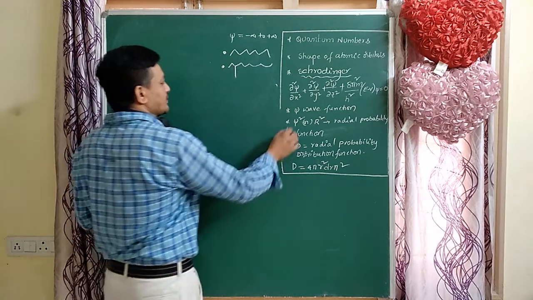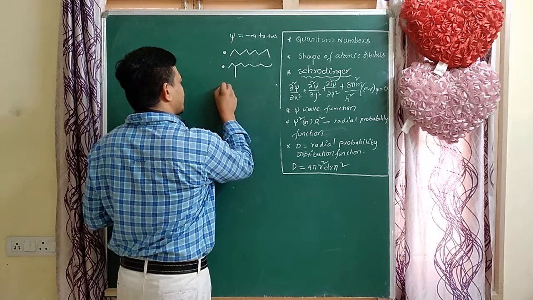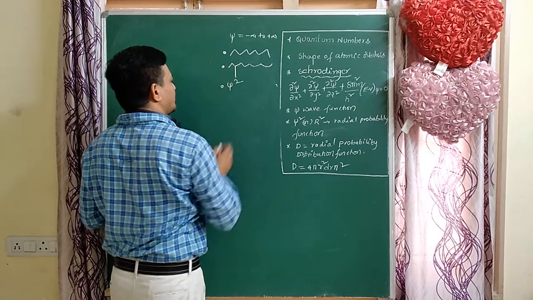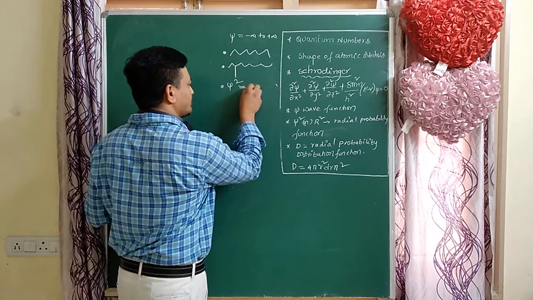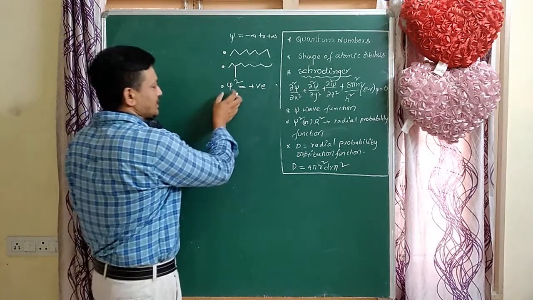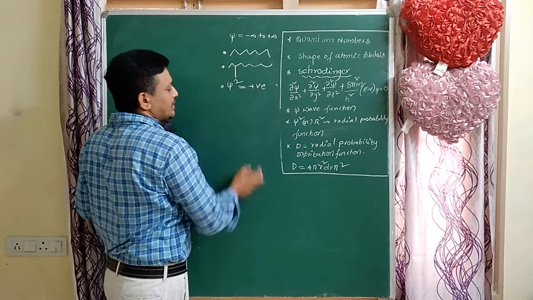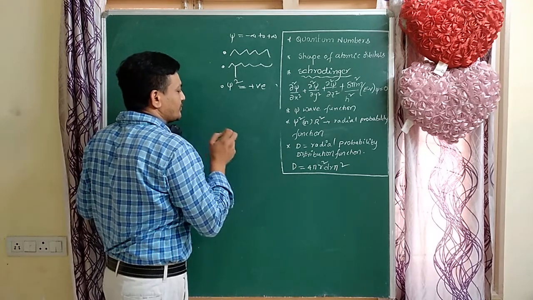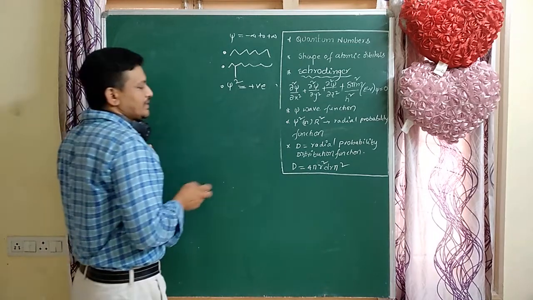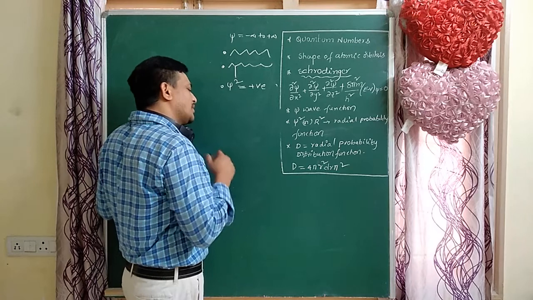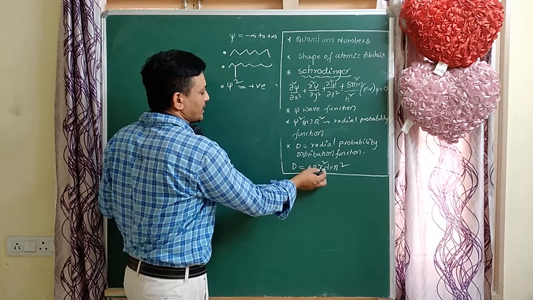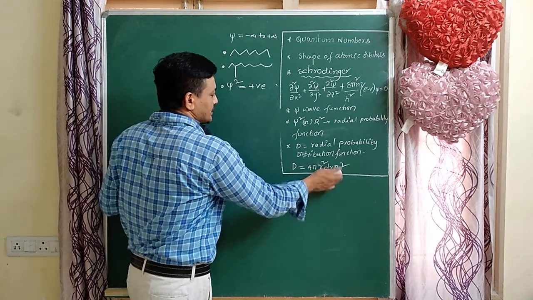So here psi square means probability function. Psi square is nothing but the radial probability function, and its values are always positive. And D is the radial distribution function, or radial probability distribution function, which equals 4 pi r square dr into psi square.